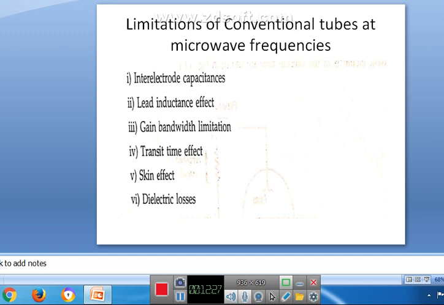At low frequencies, the transit time effect is negligible because the distance between anode and cathode is very small. But at higher frequencies, the transit time is large. At low frequencies, transit time effect is low, and at higher frequencies, transit time effect is large.